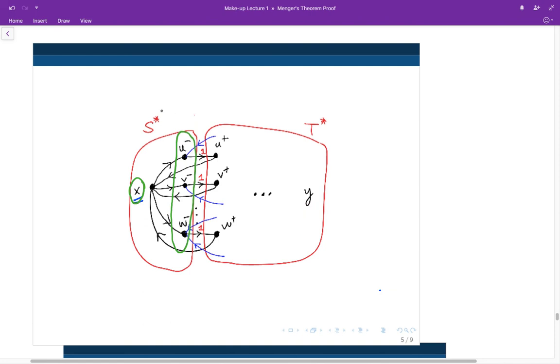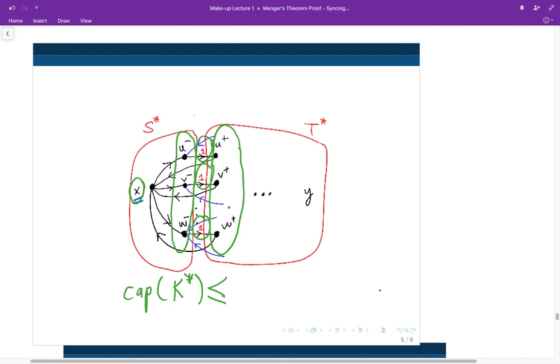Now inside S star, all the vertices are minus vertices, except for the source. All the arcs going out from S star are internal arcs. Therefore, the capacities of these arcs are 1, which means the capacity of the cut K star is bounded above by the number of vertices which have the form of a plus vertex.